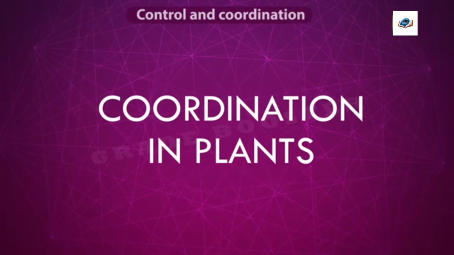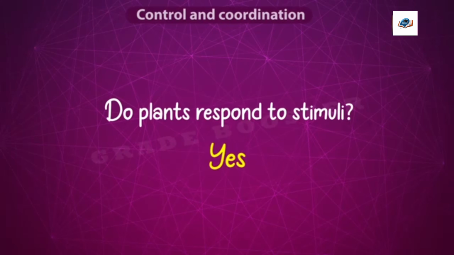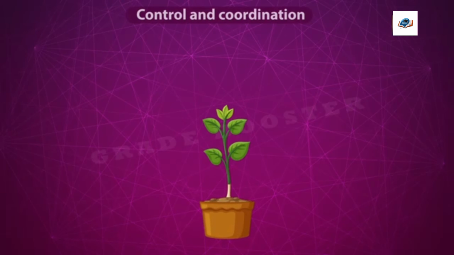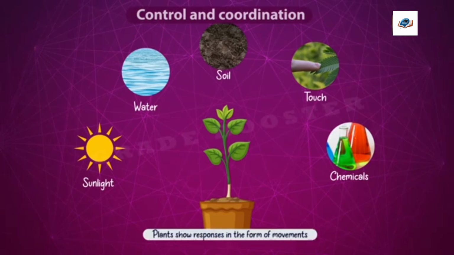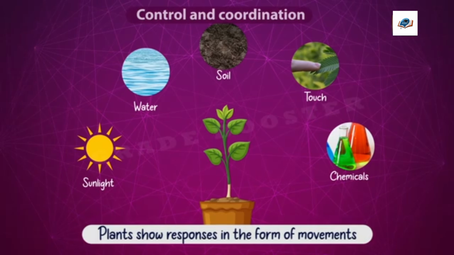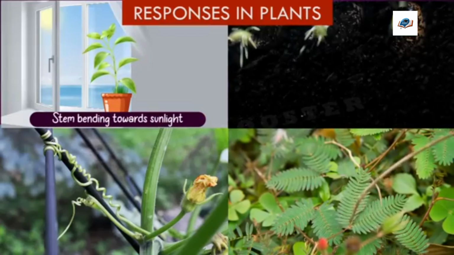Coordination in plants. Do plants respond to stimuli? Yes. Plants respond to stimuli like sunlight, water, soil, touch, chemicals, etc. But most of these responses are in the form of movements. That means plants show movements for sunlight, water, soil, touch, and chemicals. For example, stems bending towards sunlight.